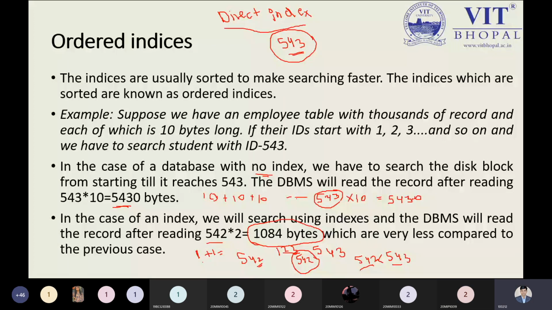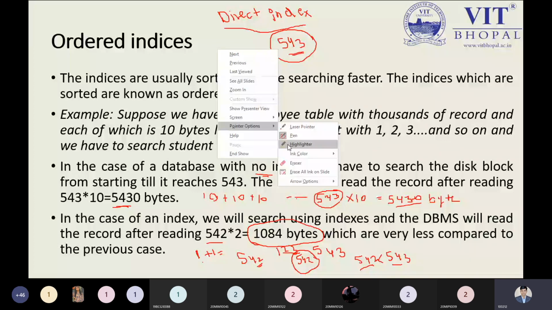Yes, okay, I'm coming to your point, no problem. But if I'm applying the indexing, this is the point you people are required to understand. Now I'm applying the indexing on my ID. So please focus on this point right now. This ID, the ID 543. So what is ID actually? ID is an attribute or a field.